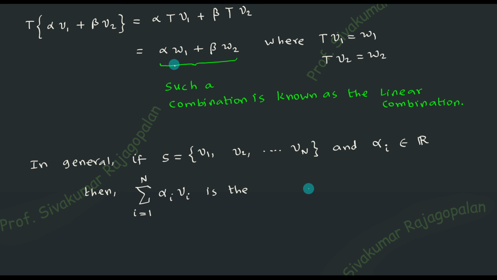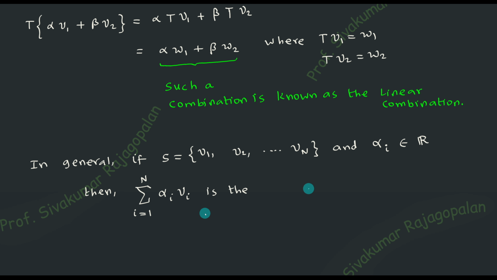If you choose like that, then this becomes alpha 1 W1. That's what is written here. Similarly, alpha 2 W2, that's what is written here. And remember, we don't have to worry whether the same W is written or not. It depends on what symbol is given for the set S. If the set S contains W1, W2, W3, then here also you write W. So it all depends on the definition that you use. In our definition, I have already started by saying that the set of elements are denoted by the symbols V1, V2, etc., and therefore I am using V here. So don't be confused that we have to keep W there.